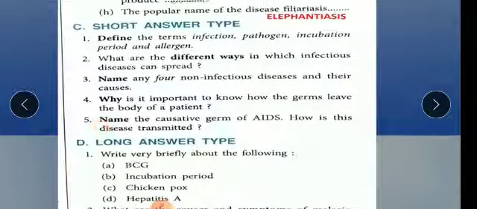Now question number 2, you can see: what are the different ways in which infectious diseases can spread. So there are so many ways. There are direct ways also, okay, when we come in direct contact with the patient, in case of chicken pox, if we are sitting near the person, through their sneezing, coughing, spitting, direct contact with surfaces, soils, or animal bite in case of rabies, we can catch the disease.